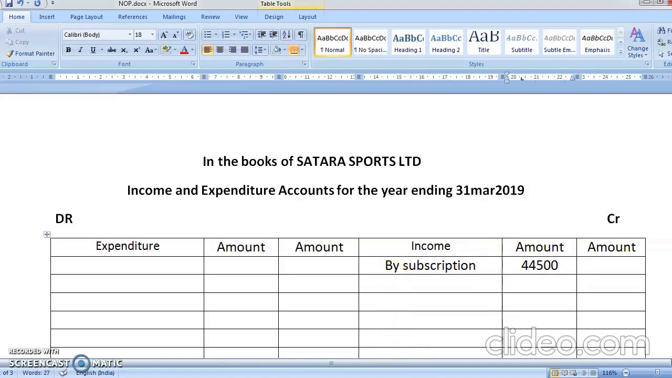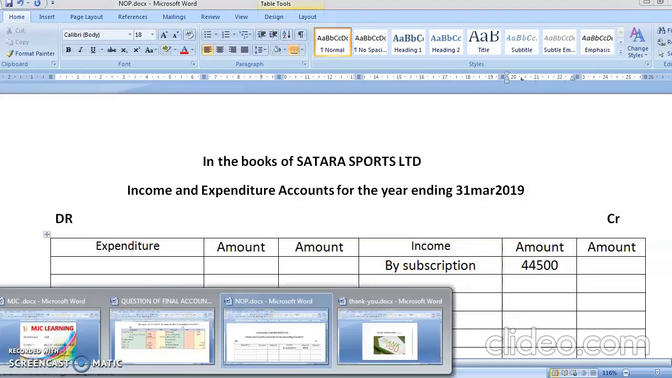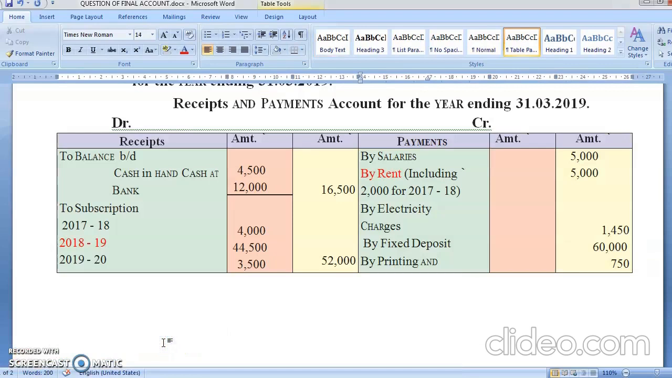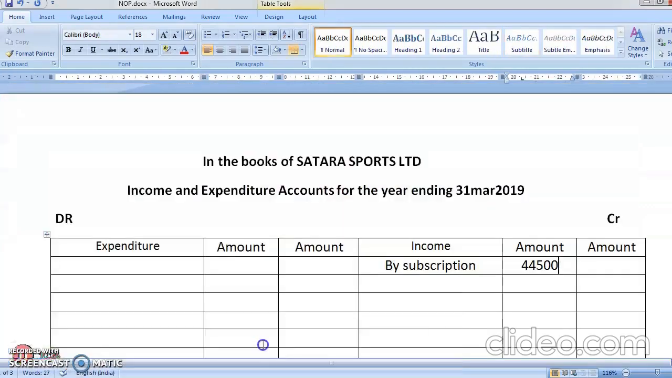44,500. Okay students, कितना है आपका subscription? 44,500. Again I'm repeating, 17 will go in last year balance sheet, 18 19 in current year, 19 20 in coming year balance sheet. Salary is an expense. So देखो opposite side में आएगा, इधर buy था तो यहाँ पे आएगा to salaries. No adjustment, so directly in the outer column.